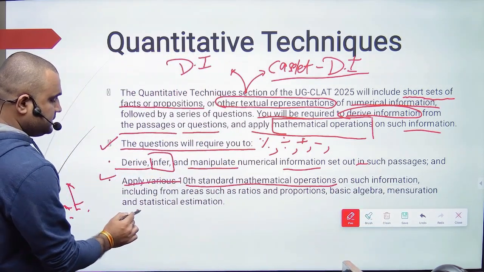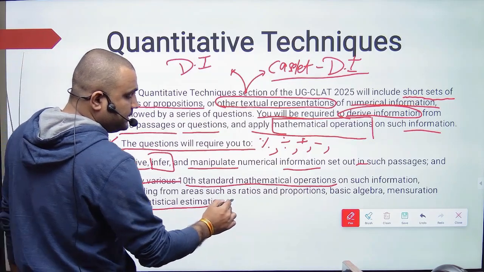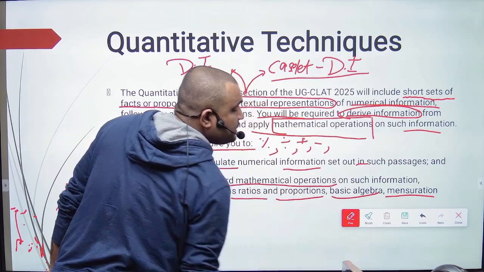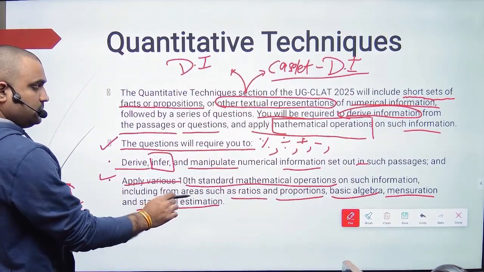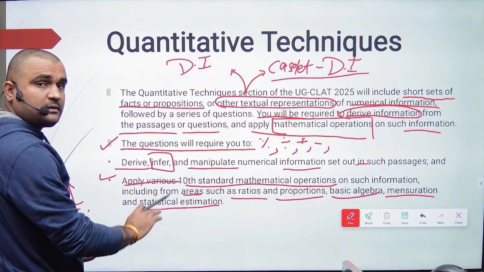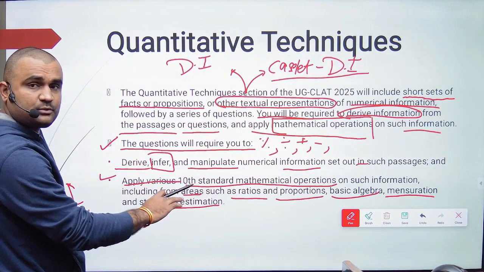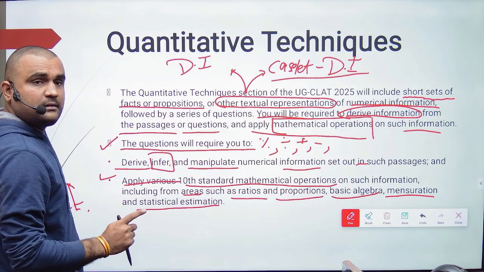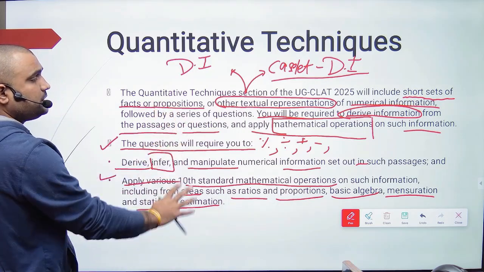That is statistical estimates, ratio, proportions, basic algebra, mensuration. Areas such as these they have exclusively mentioned, that is ratio and proportion, basic algebra, mensuration and statistical estimates. This is what they provide you.